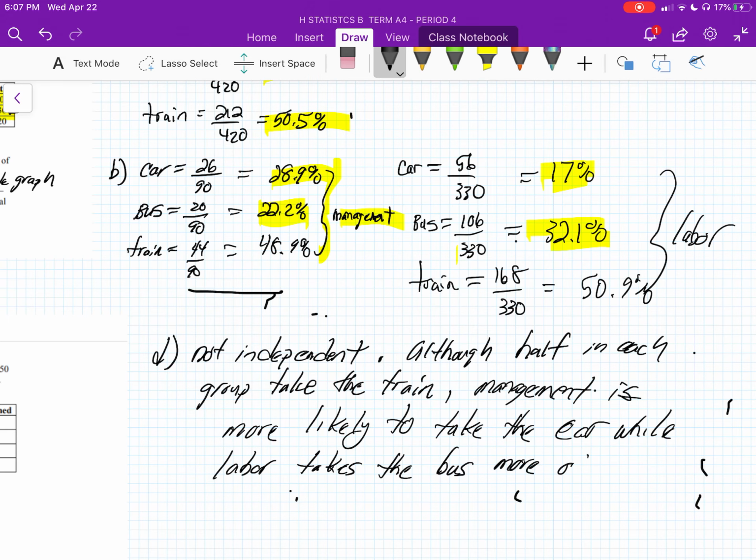I promise I will be neater on the next one, although I say that in class all the time. All right, so that's question number 11. And click on the next one to see question 12.